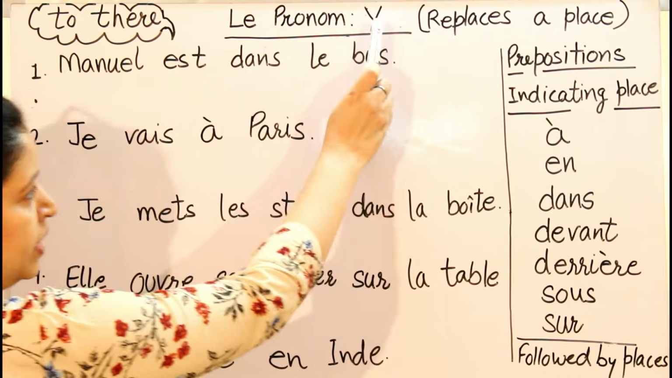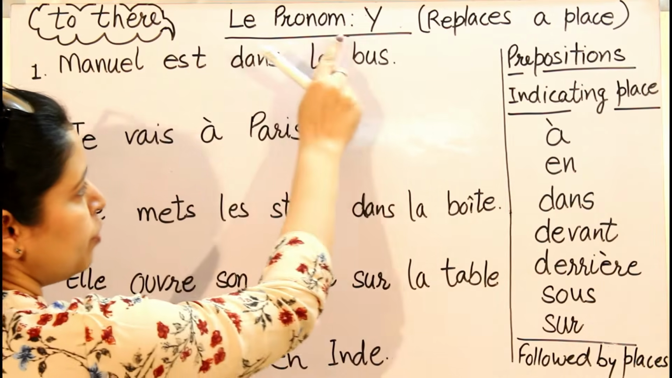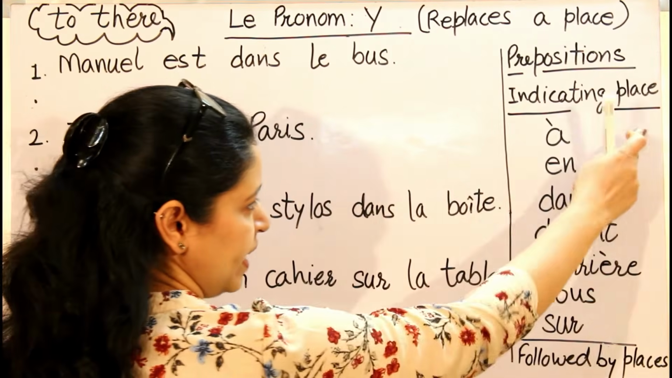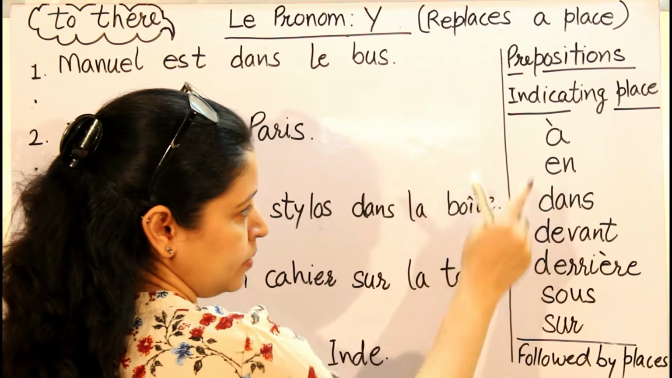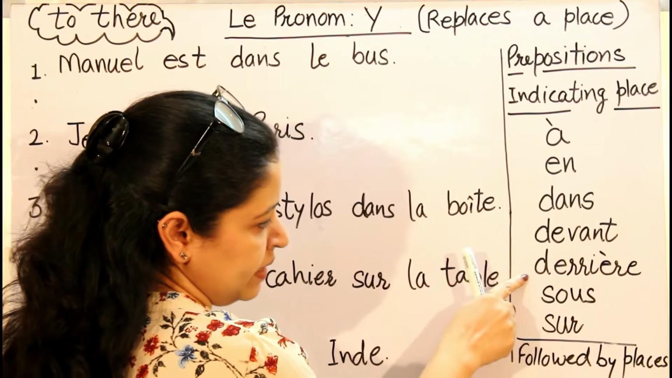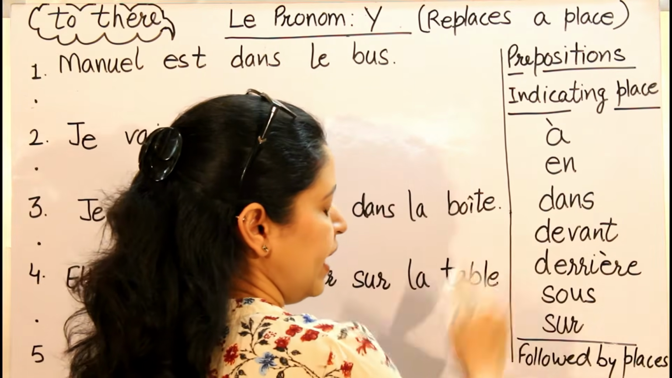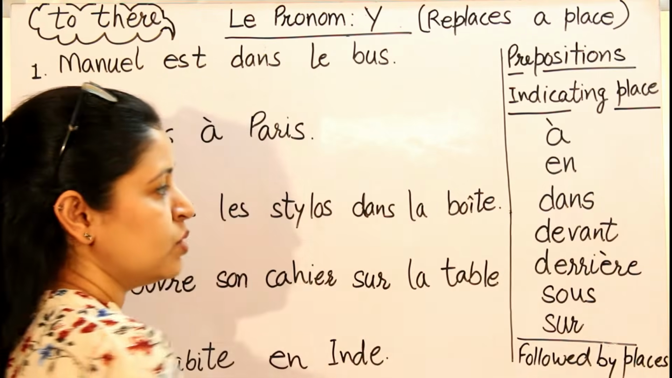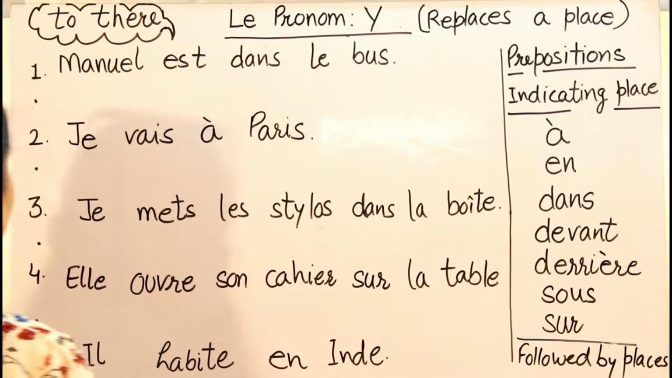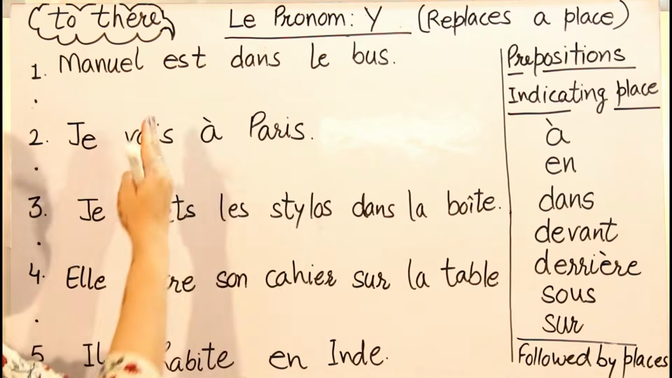So, le pronom Y, it is actually Y, okay, and it sounds like E. Le pronom Y replaces a place, and prepositions indicating a place are the prepositions à, en, dans, devant, derrière, sur. Okay. Whenever any place is preceded by these prepositions, it will be replaced with pronoun Y. Okay, so let's take the first sentence, and yes, always remember it will give the sense of "to there".